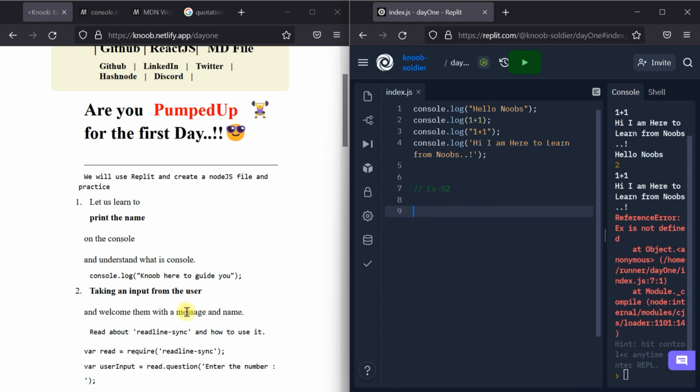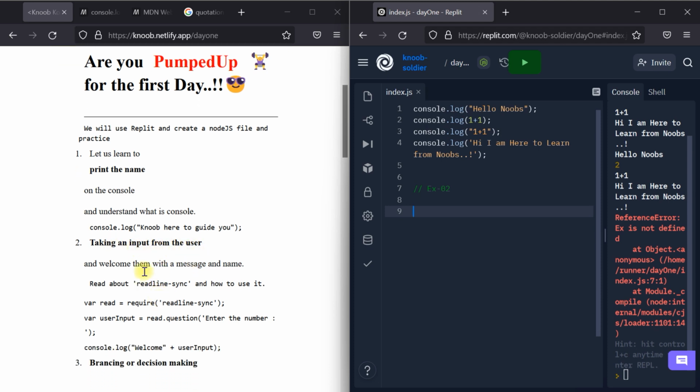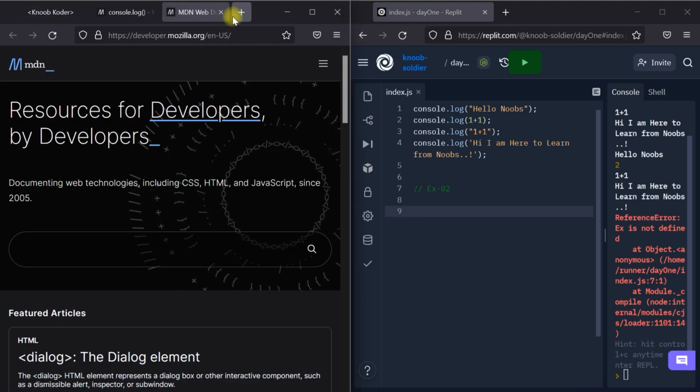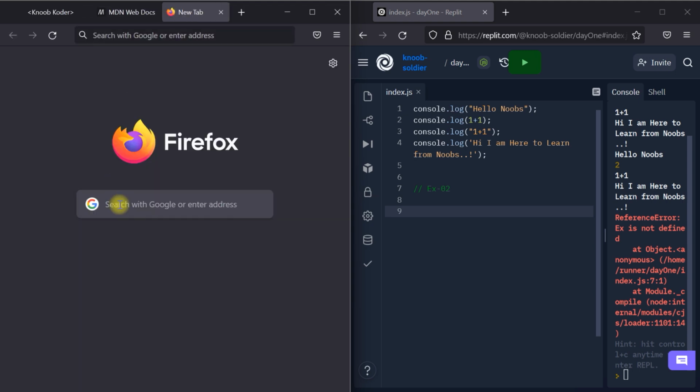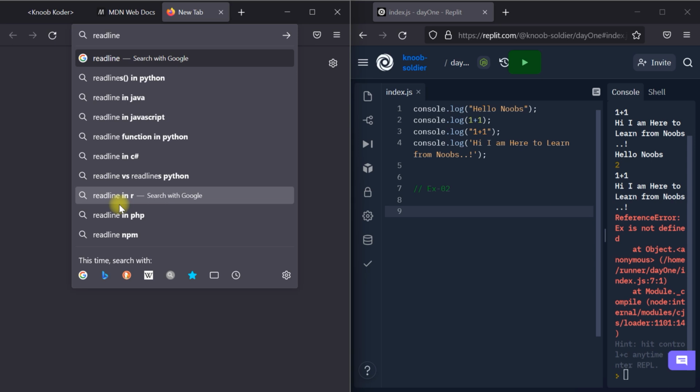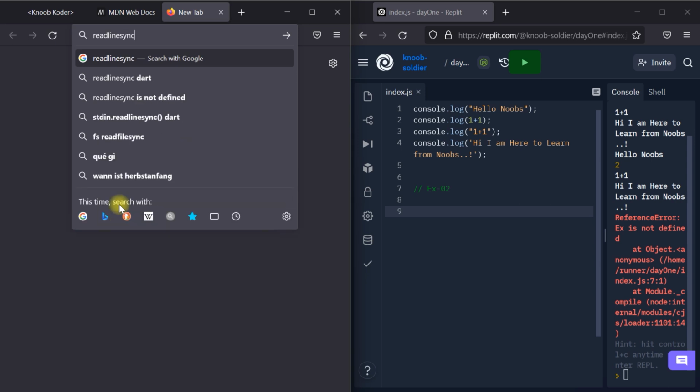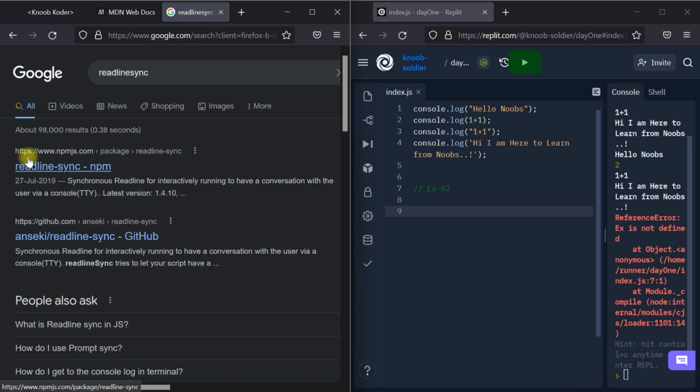Now whatever we write here, later on, it says take an input from the user and welcome them with a message with their name. Let us see what is read about readline-sync and how to use it. Let's go to readline-sync. Let's close this, come to a new tab, readline-sync. What is this? Oh, it is an npm package. Now I will tell you, don't worry. What is this npm?